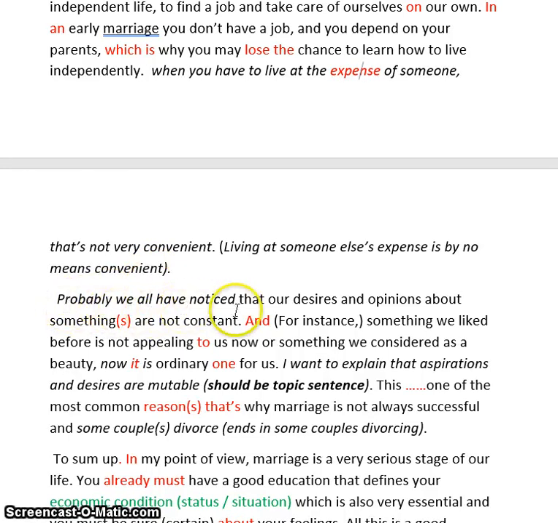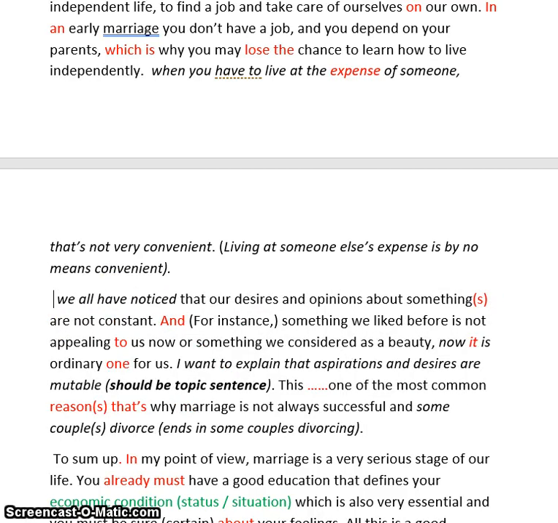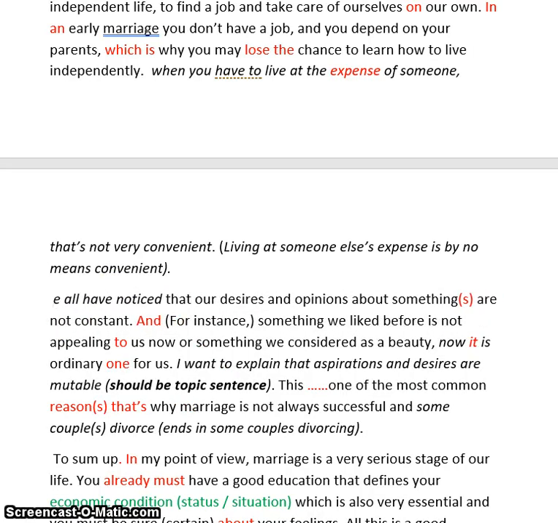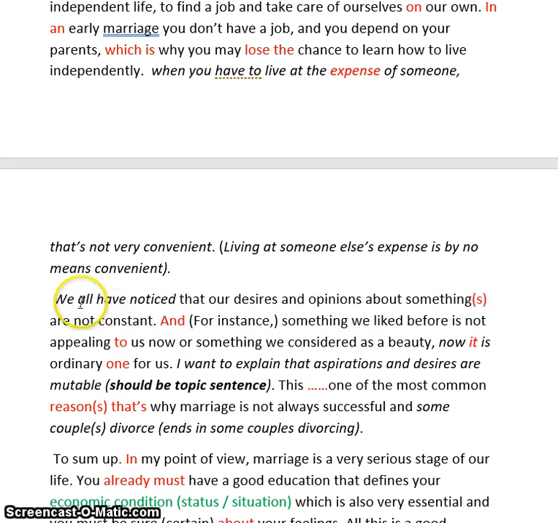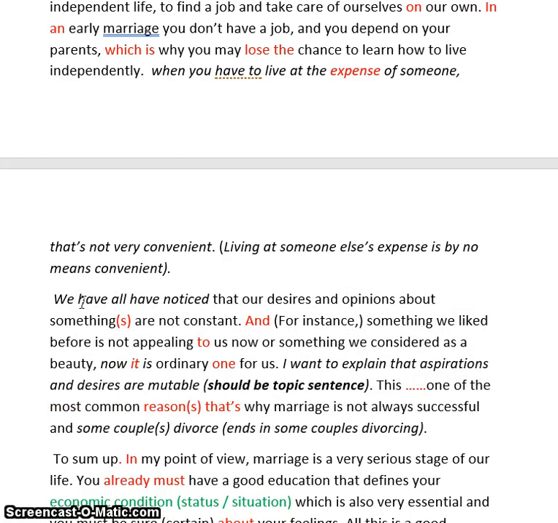Probably we all have noticed. Okay, so probably needs to move. Let's bring the subject at the beginning of the sentence. We have all, and then you have probably. Probably, maybe, always, definitely. These adverbs go before your main verb. We have all probably noticed that our desires and opinions about some things are not constant.